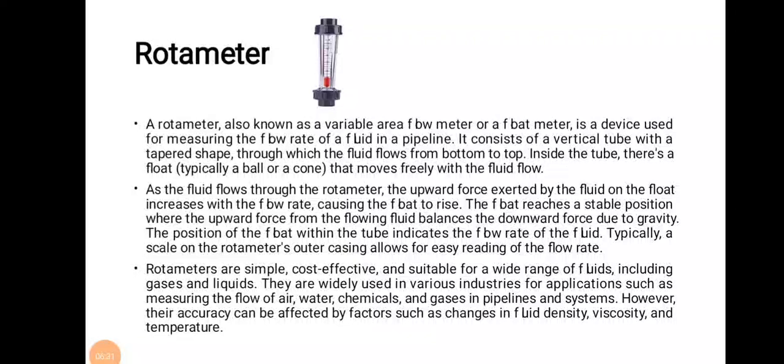As the fluid flows through the rotameter, the upward force exerted by the fluid on the float increases with the flow rate, causing the float to rise. The float reaches a stable position where the upward force from the flowing fluid balances the downward force due to gravity. The position of the float within the tube indicates the flow rate of the fluid. Typically, a scale on the rotameter's outer casing allows for easy reading of the flow rate. Rotameters are simple and cost effective. Okay, I hope you have understood.